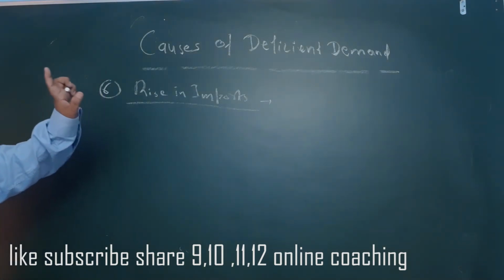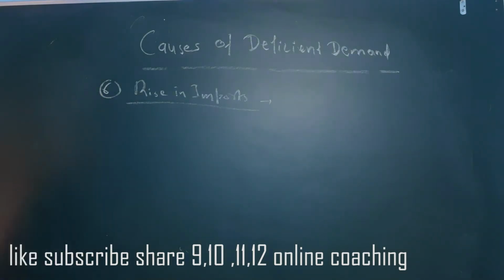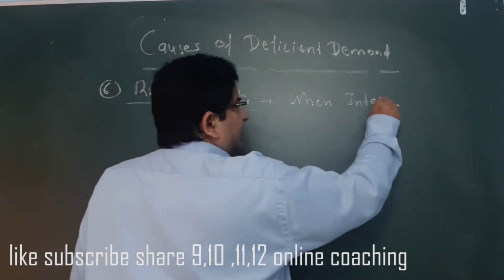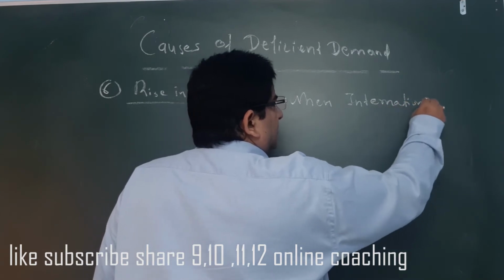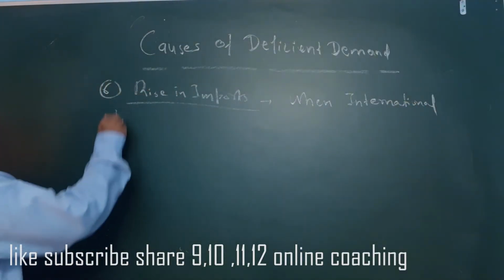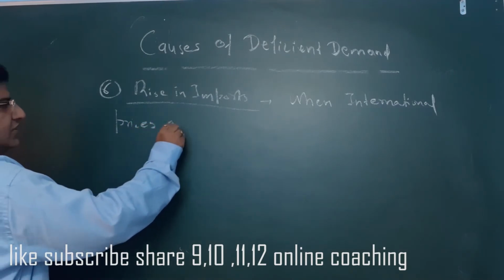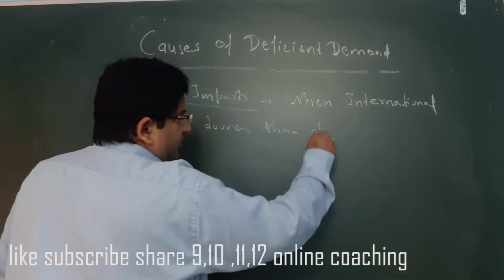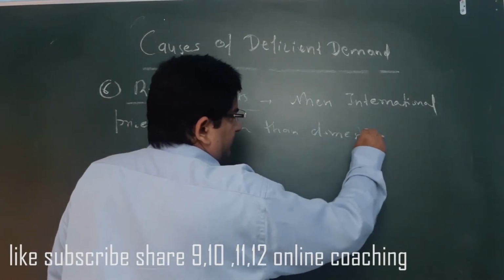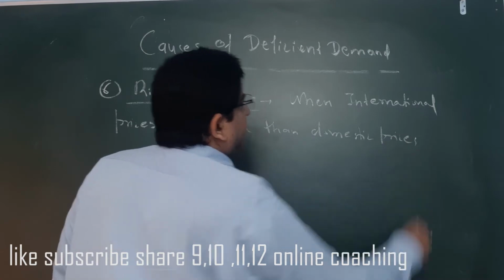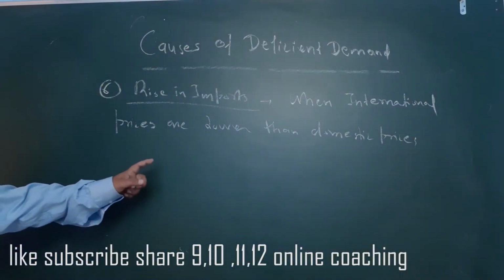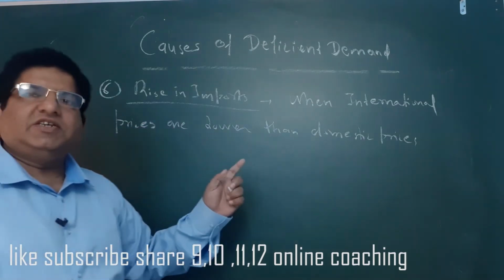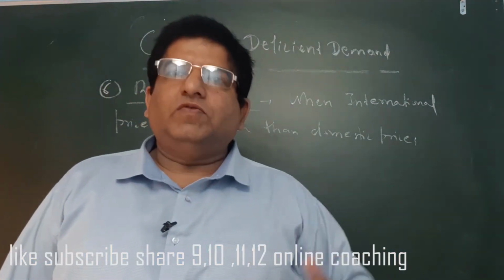When international prices are lower, then imports will be more.